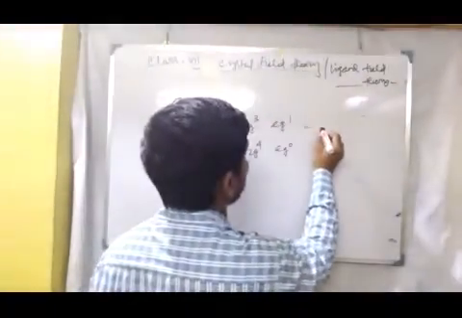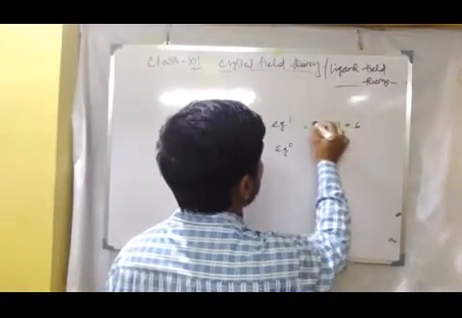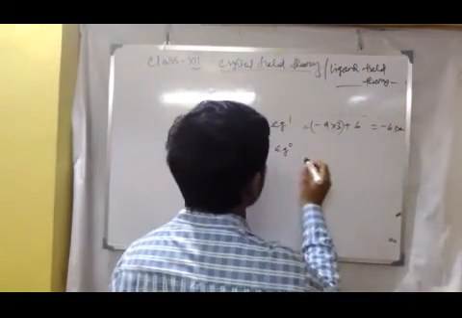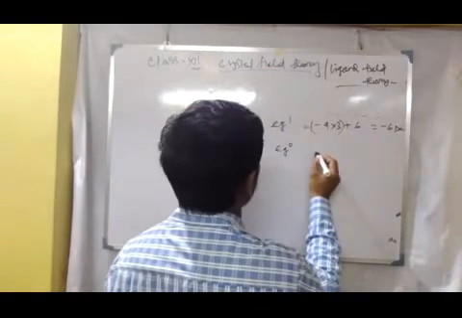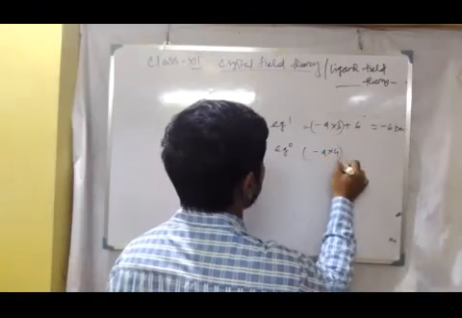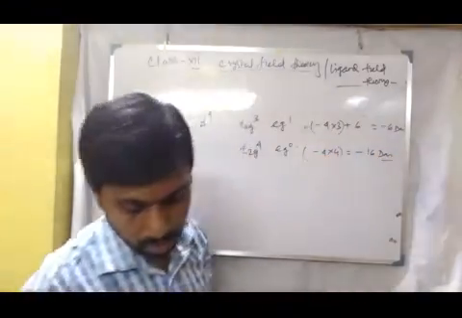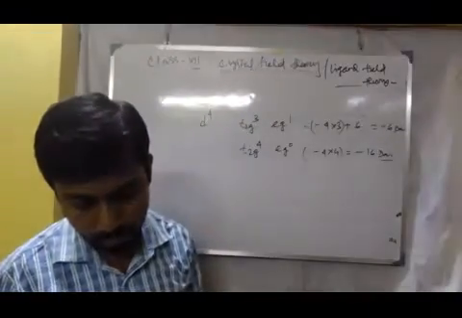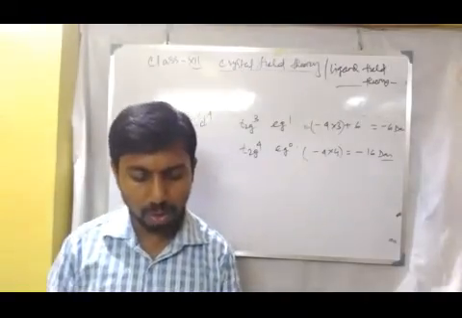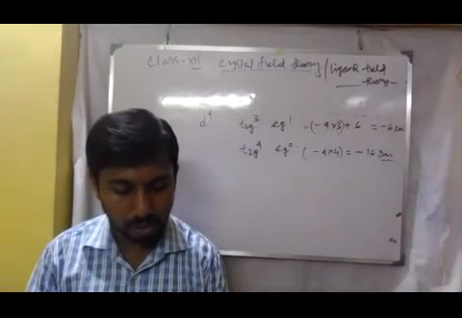It is equal to -4 into 3 plus 6, that is -6 Dq. Here it will be -4 into 4, that is equal to -16 Dq. So here E0 equals -3/5, here it is equal to -8/5 delta 0.